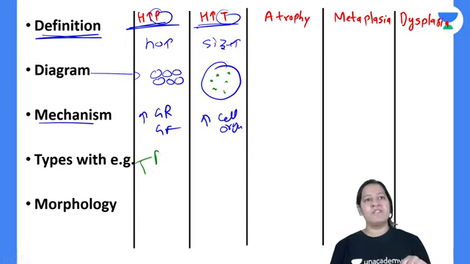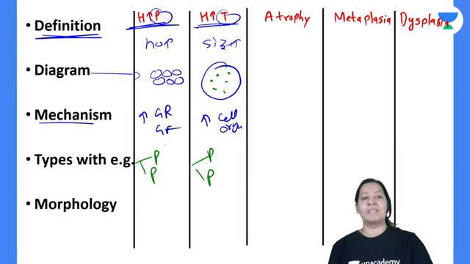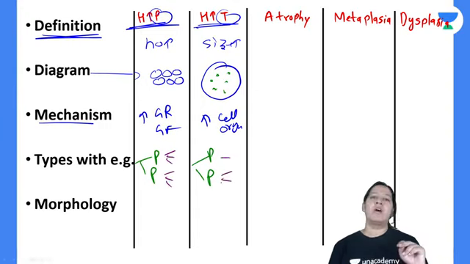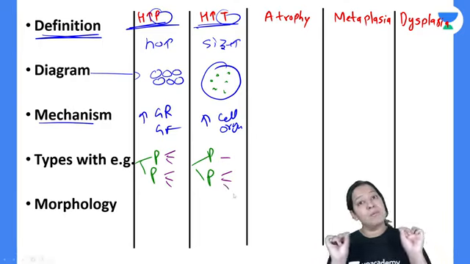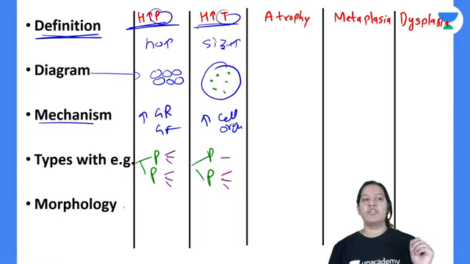Examples: here there are two, physiological and pathological, and here also two, physiological and pathological. You should know the examples. So name 3 examples here, 3 here, 1 here, 2 here, whatever. You have to learn the examples. Examples must be known. And morphology I have already discussed.